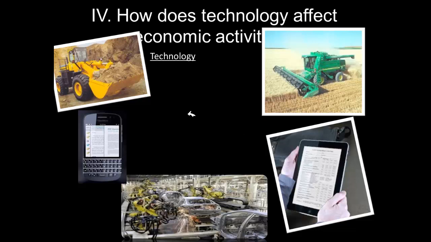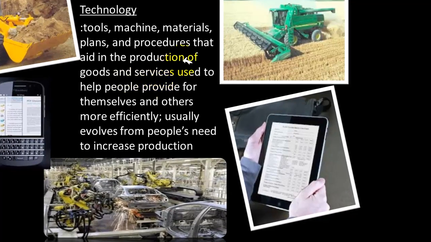They're all tools that are created by people to help us to be more efficient, to get more work done in a quicker amount of time. That brings us to the definition of technology: tools, machines, materials, plans, and procedures that aid in the production of goods and services that are used to help people provide for themselves and others. Technology usually evolves from people's needs to increase production. If you think about all these, they evolved out of our needing to be able to move.